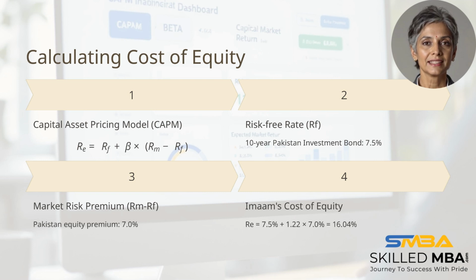Using the Capital Asset Pricing Model, CAPM, we calculate Imaam's cost of equity. The risk-free rate, based on the 10-year Pakistan investment bond, is 7.5%, with a market risk premium of 7.0% and a beta of 1.02. The cost of equity is determined to be 16.04%.